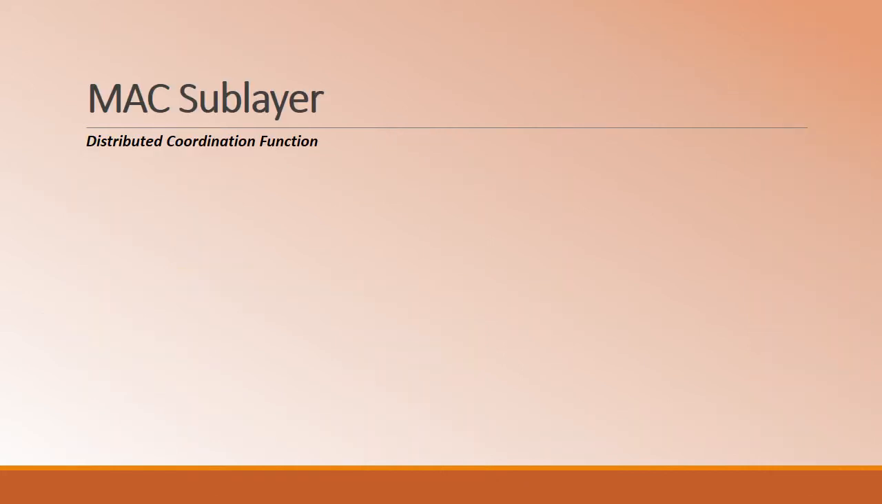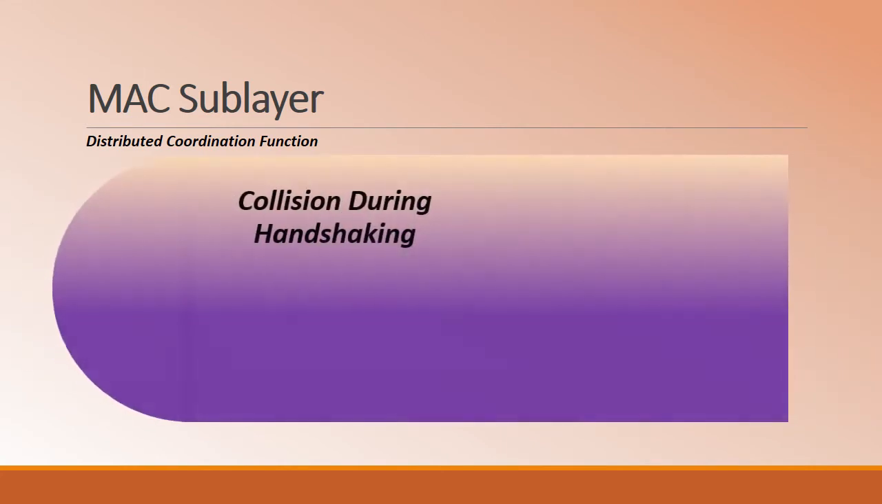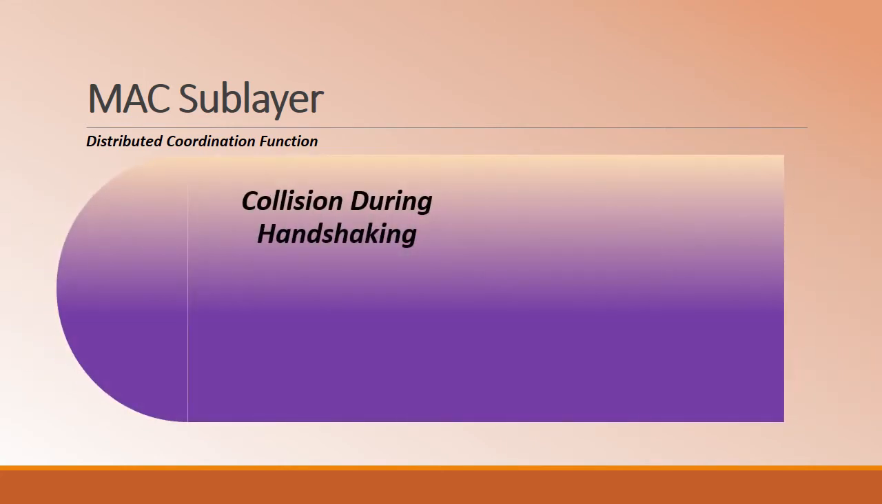So one of the other two parameters which are considered under the MAC sublayer in terms of the distributed coordination function is the collision during handshaking and the hidden station problem. So even though the collision is avoided in the data transmission phase, the collision might occur at the time of handshaking. The term handshaking here means the exchange of the control information in terms of the request to send and clear to send, that is RTS as well as CTS.